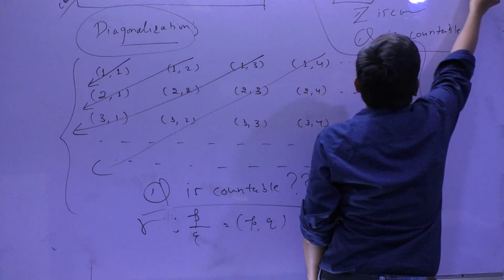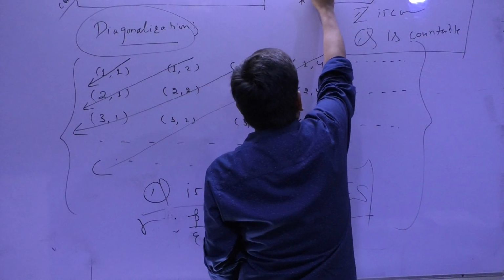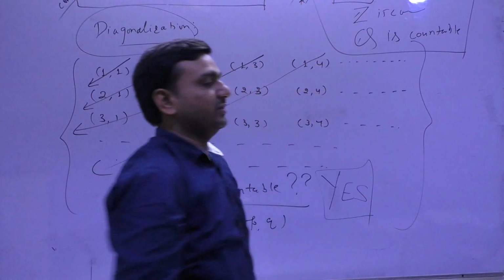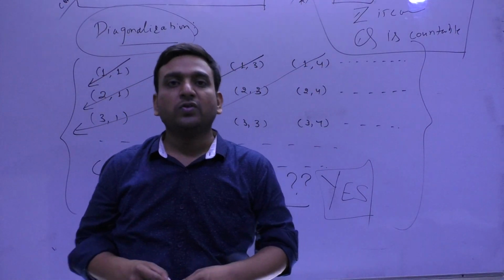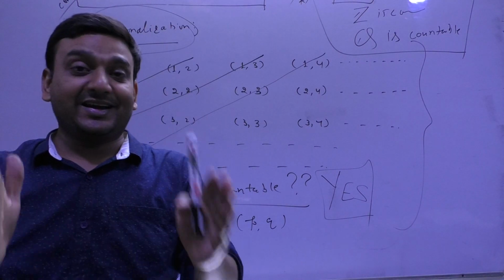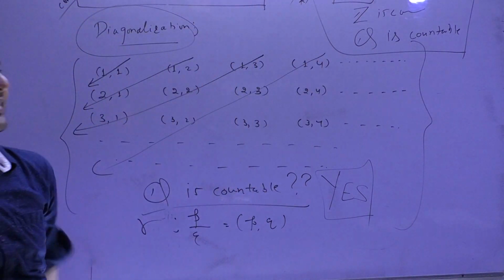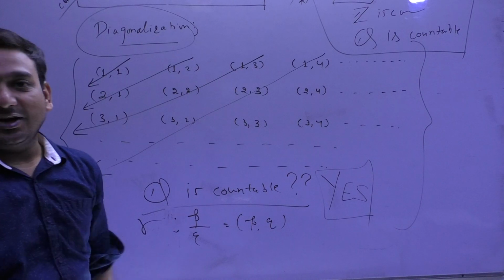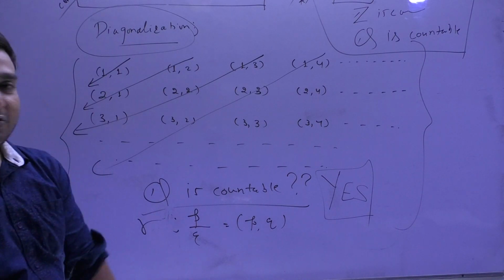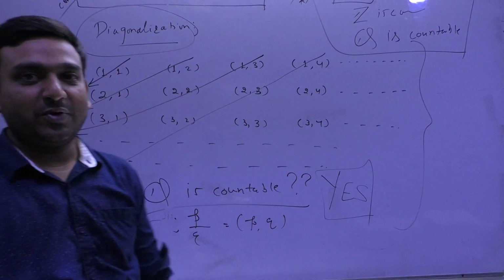So please do remember these things. These are your exam points. N, Q, Z all are countable sets. Is that clear or not? Any doubt? Should I move on?